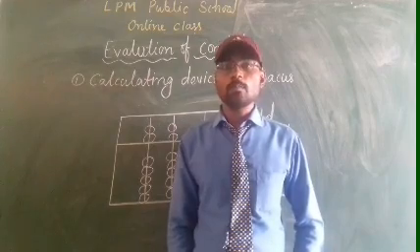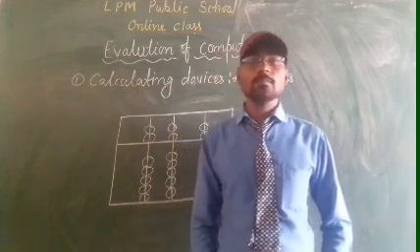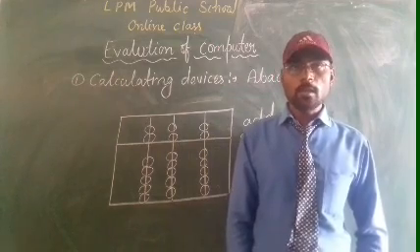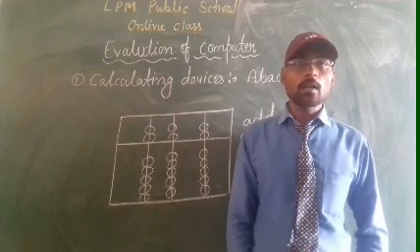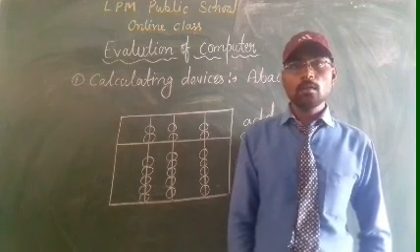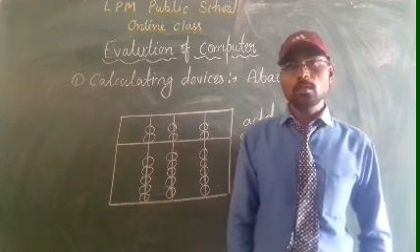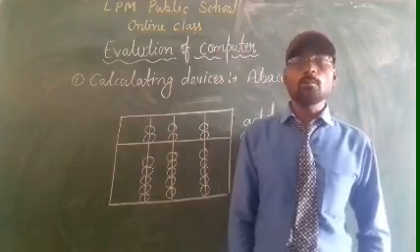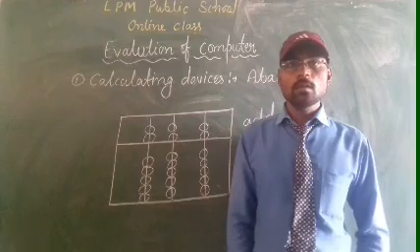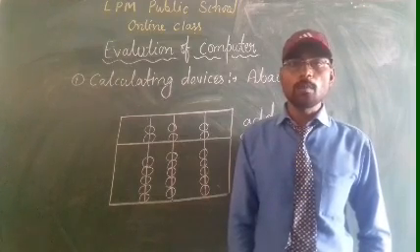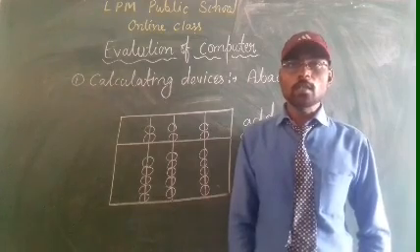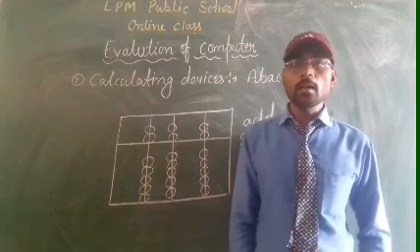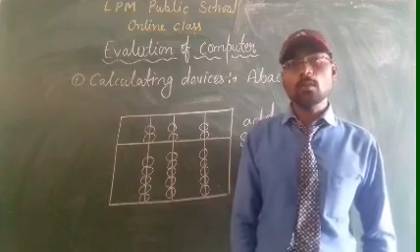And the next one is Pascaline. Dear students, French mathematician Blaise Pascal invented the Pascaline, the first mechanical calculator, in the year 1641. It looked like a rectangular box with movable wheels. These wheels were rotated to display numbers. This device was also used to add, subtract, multiply and divide numbers up to 100 and 1000.